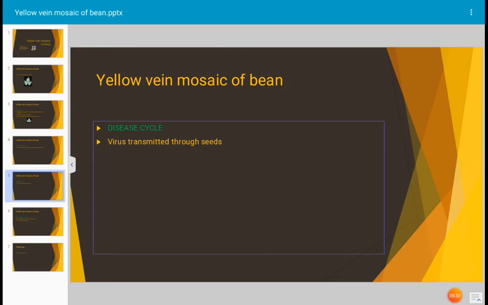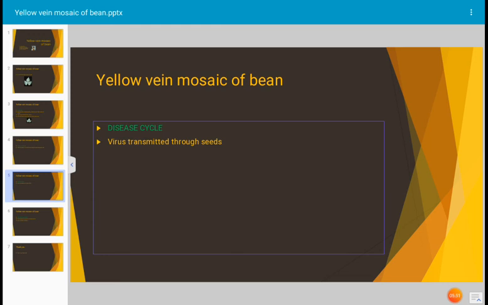And what happens in tropical and subtropical areas, the agricultural practices may allow the viruses to survive throughout the year in successive crops of the same bean species grown in the same area. This is about the disease cycle of the pathogen.